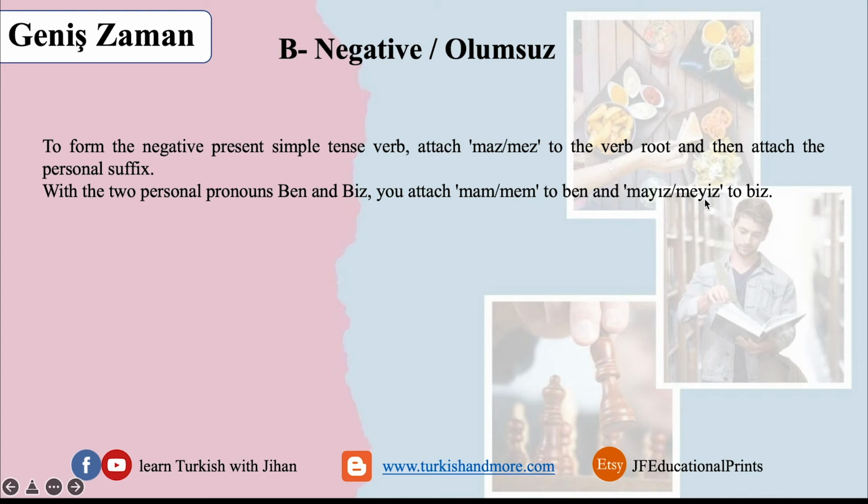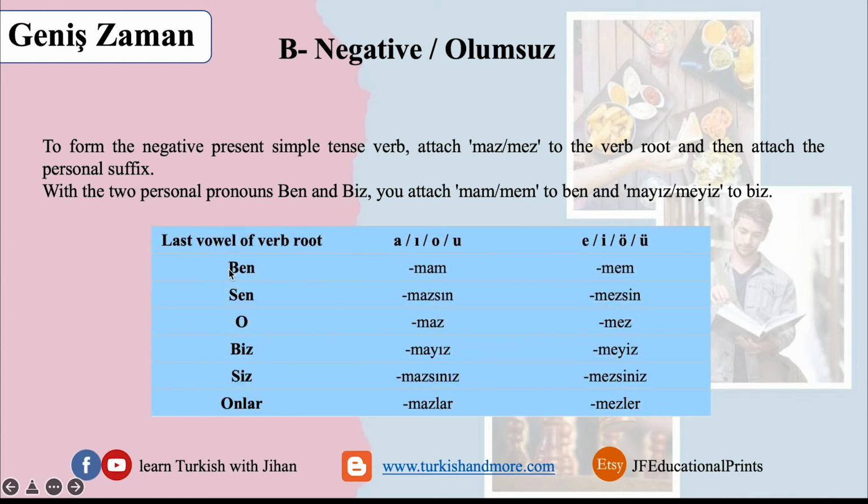We will see how. And the rule says if the last vowel of the verb root is either one of these, we add the following: ben and next to it the verb and mam, because we spoke about it over here.